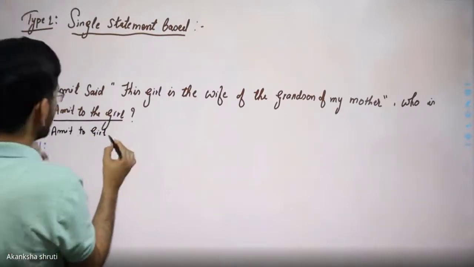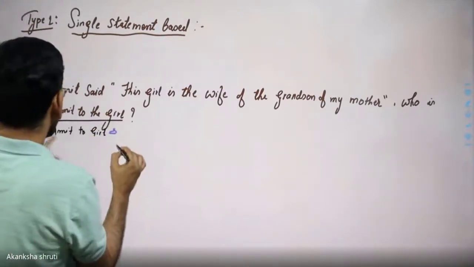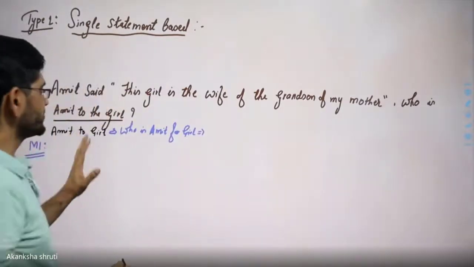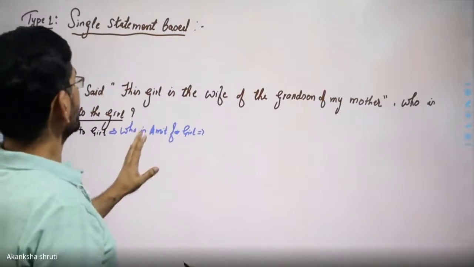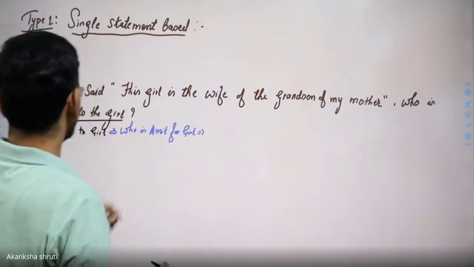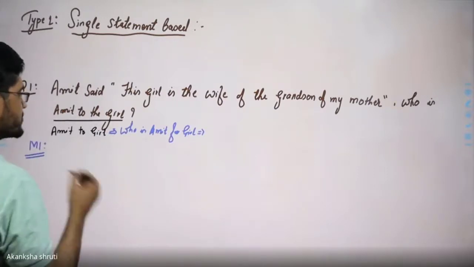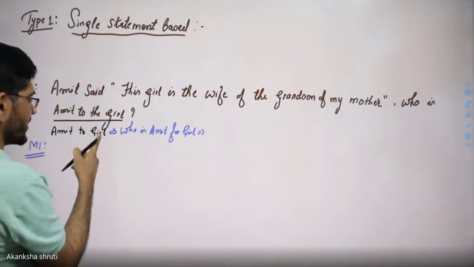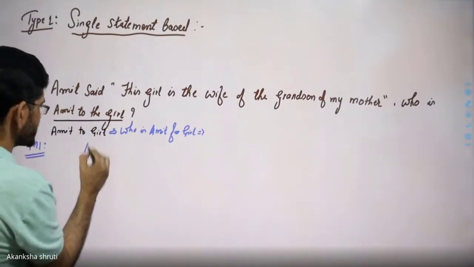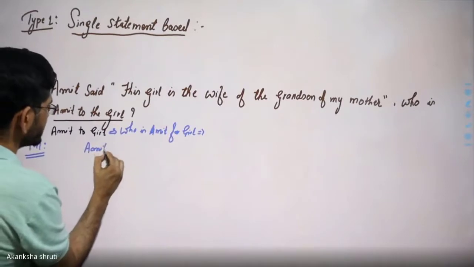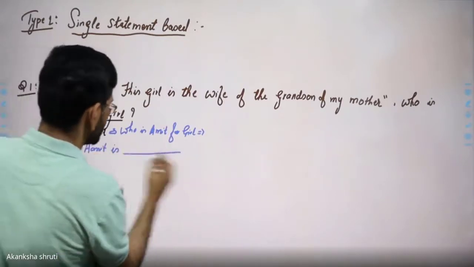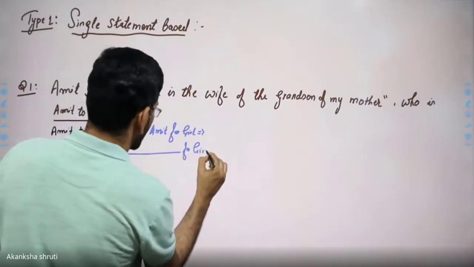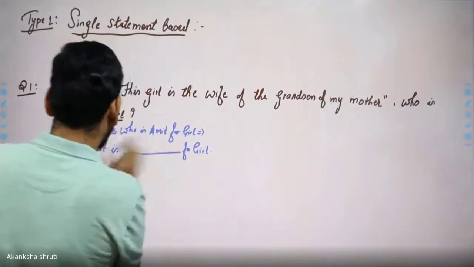To find this Amit to girl, this means who is Amit for girl. For getting this, we have to first draw the family tree diagram. From there we can conclude very easily. So our purpose is to get Amit for girl. Means we have to fill this statement: Amit is the relation for the girl. So what is this relation that we have to fill?